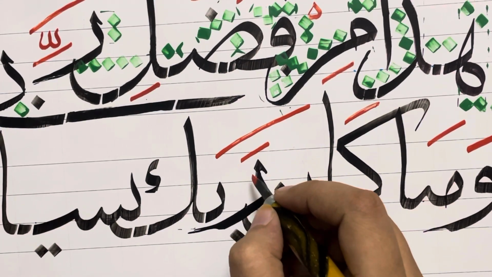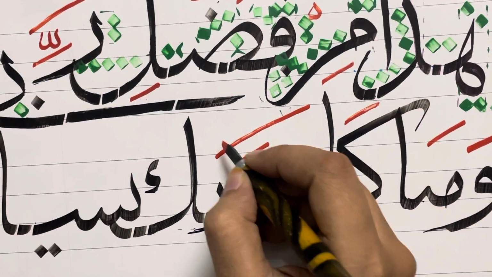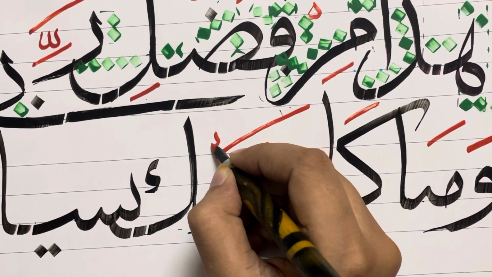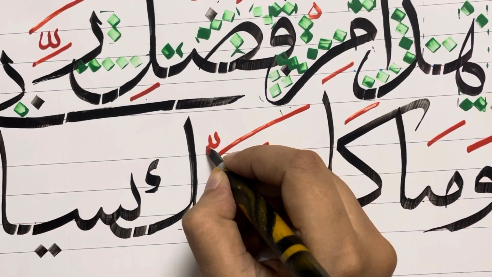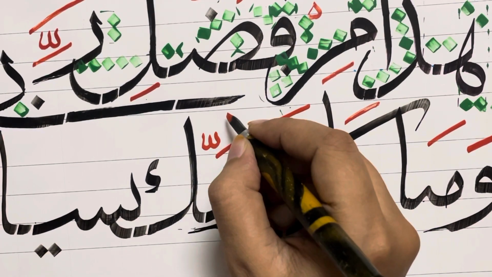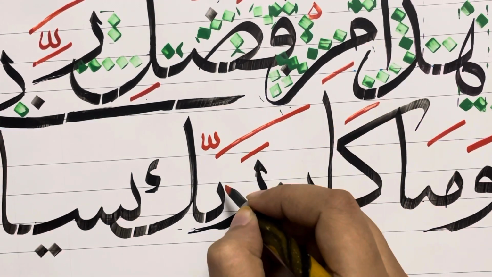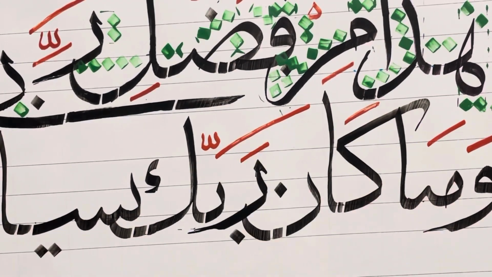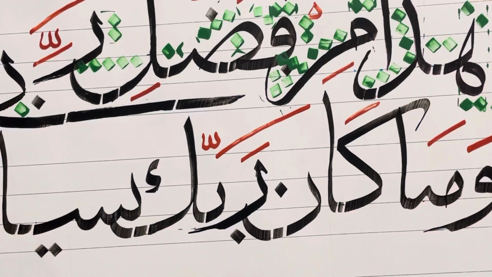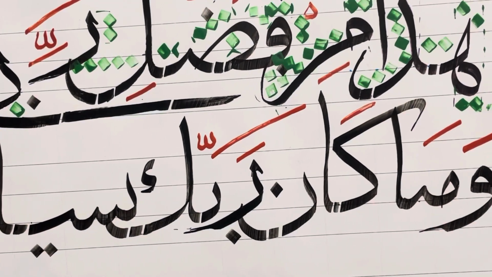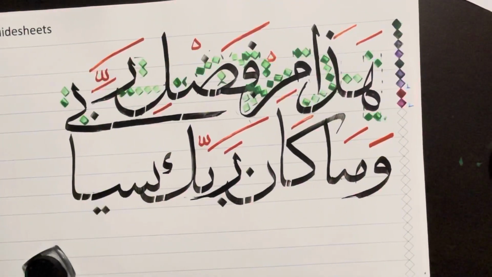So I'll make the shadda right here. Rabbuka. The space for dhamma is less. So if we plan this out next time when I write, I'll show you how we can plan out even this.